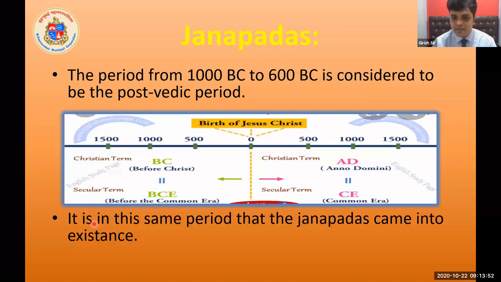This is a timeline. See, in the center it is 0, and above it is written birth of Jesus Christ. It means that when we started calculating the period firmly, universally for all the world, we considered the birth of Jesus Christ as 0.